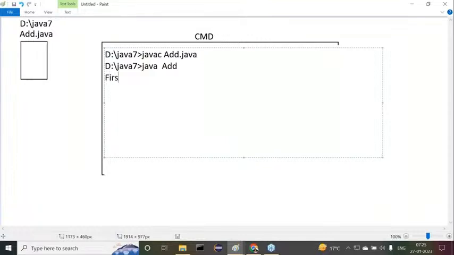When I provide java add on my command prompt, immediately it asks for the first value. There we have to enter the first value, 10 for example, and click the enter button. Then it asks for the second value. It is asking for dynamic input. Then I provide 20 as the second value.